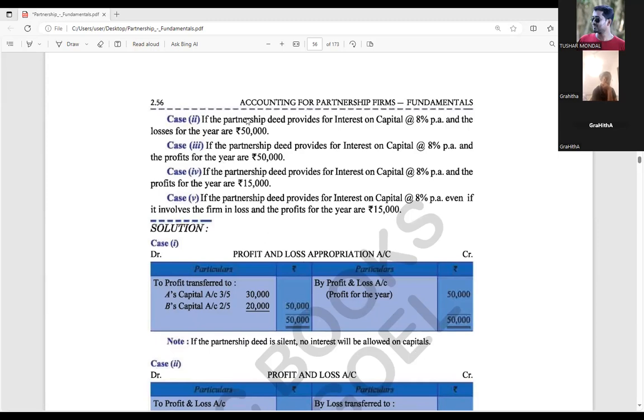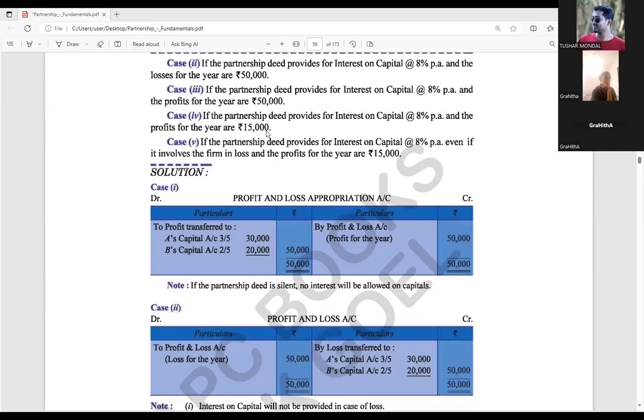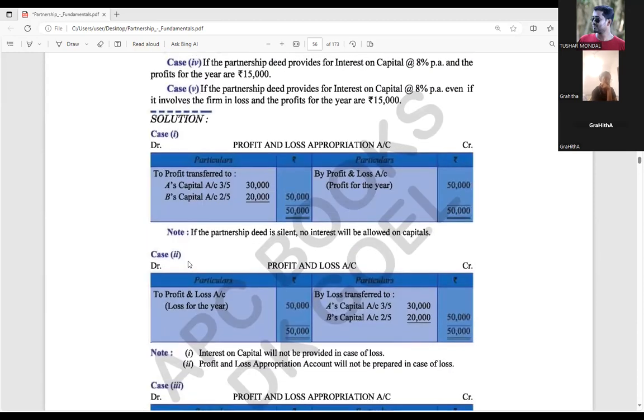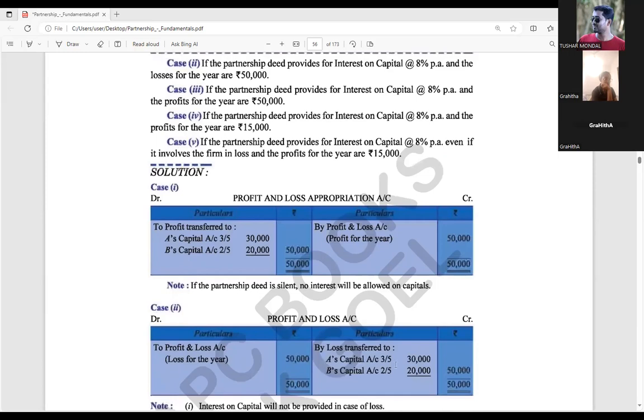Point number 2. If the partnership deed provides for interest on capital at 8% per annum and the loss for the year is 50,000. You can find here that the partnership deed provides interest on capital at 8% per annum. And the loss has been given; it is not written as a charge. Remember that. It is not written as a charge, so that means it is not compulsory, right? So in case number 2, losses are there, so directly we distribute the loss 3:2. There is no interest on capital we are further providing.